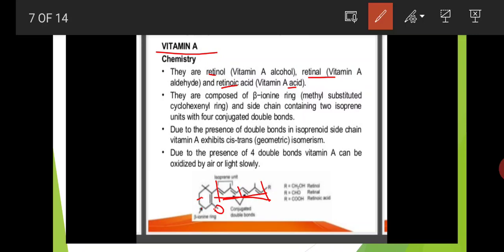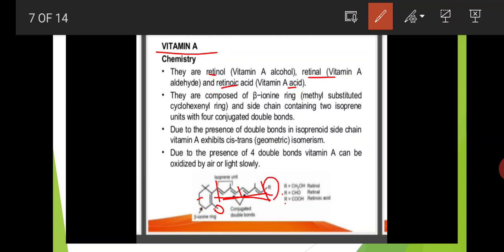Okay, these are the conjugated double bonds and these are the isoprene units. Here R indicates the alcoholic functional group, that is CH2OH, and another R is CHO, the aldehydic functional group, and COOH, the acid functional group.